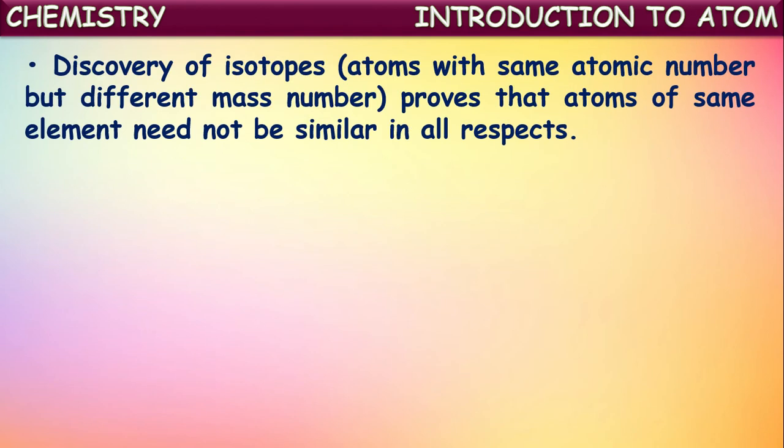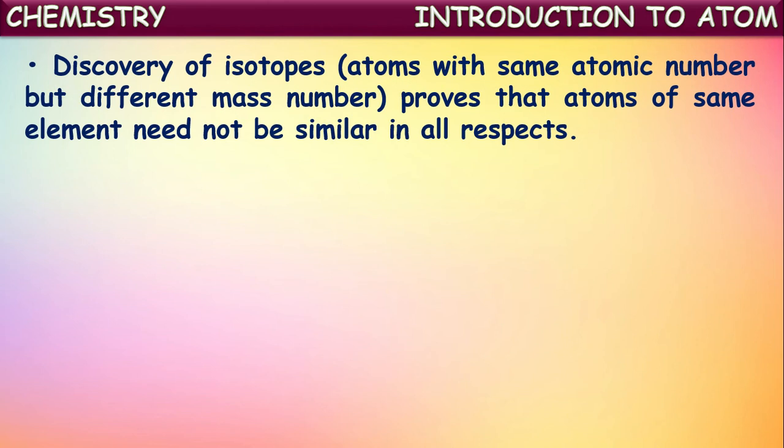Next, the discovery of isotopes proves that atoms of the same element need not be similar in all respects. In one of the points from Dalton's theory, it was said that atoms of an element have all the same properties. Atoms of an element have similar properties.